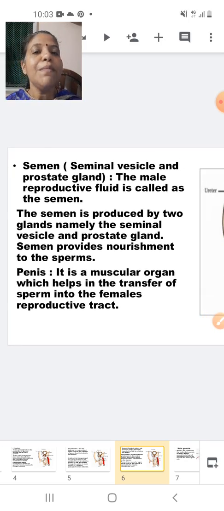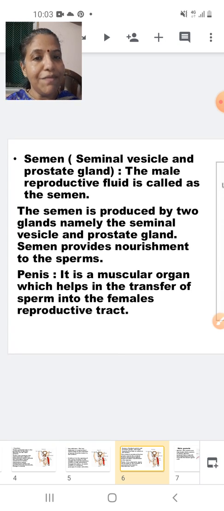Semen, seminal vesicle and prostate gland. We are dealing with these two glands. The male reproductive fluid is called semen. The semen is produced by two glands, namely the seminal vesicle and prostate gland. The semen provides nourishment to the sperms.